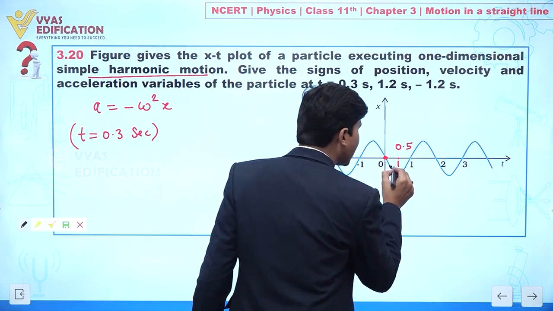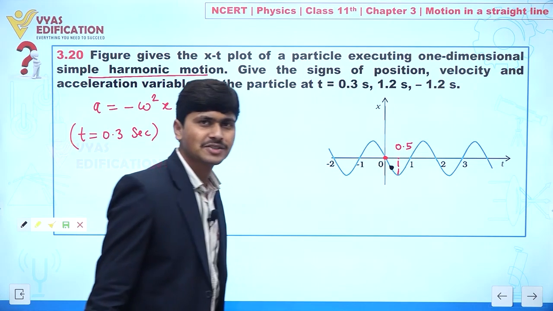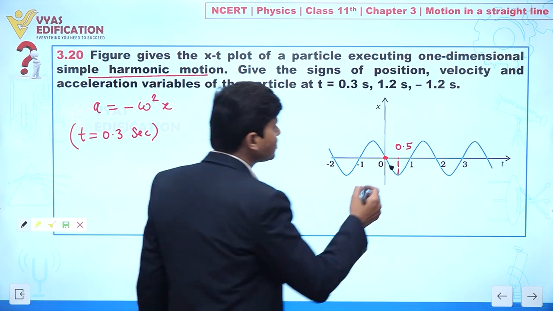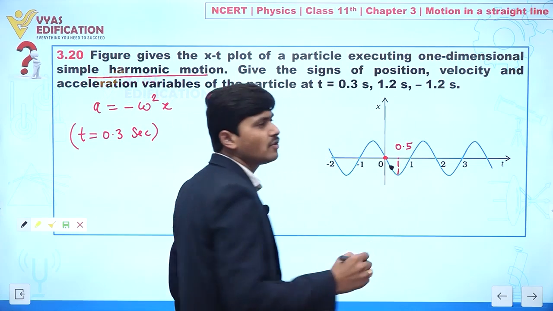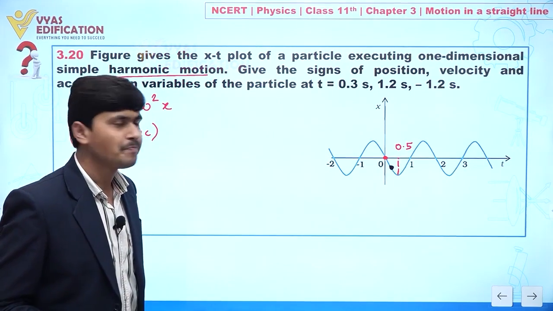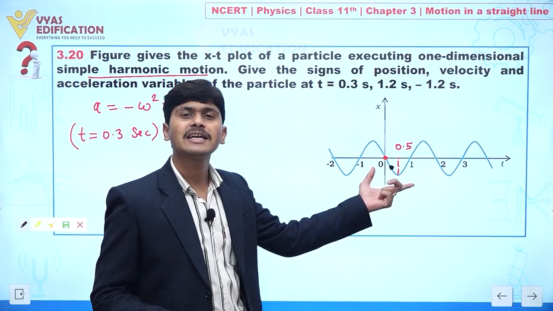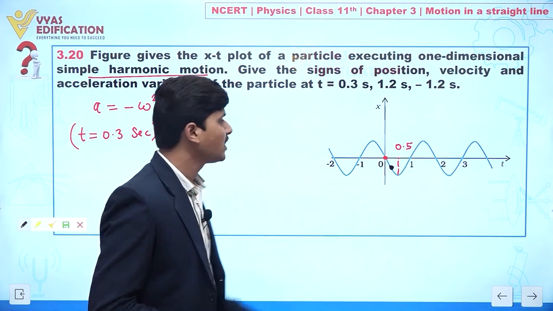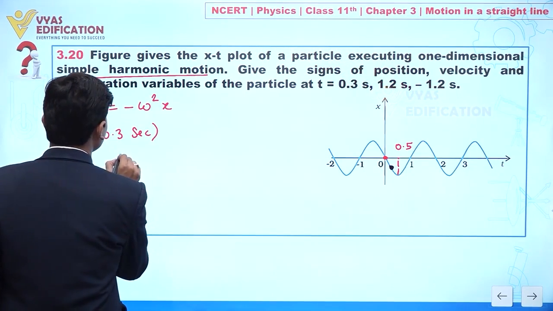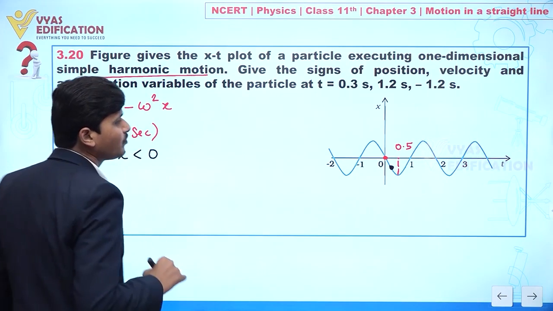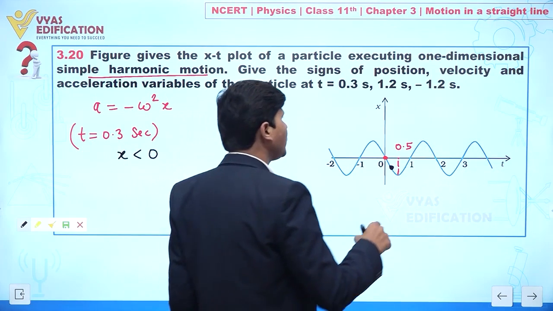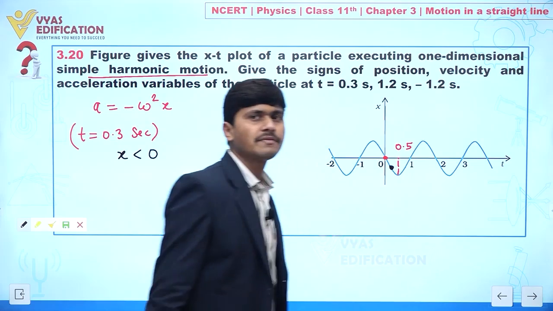So we can say this is the actual position of a particle. At this position, tell me, is the value of x positive or negative? Definitely we are getting a negative value of x. So for this situation we have x less than 0. Now we know this is an x-t graph.